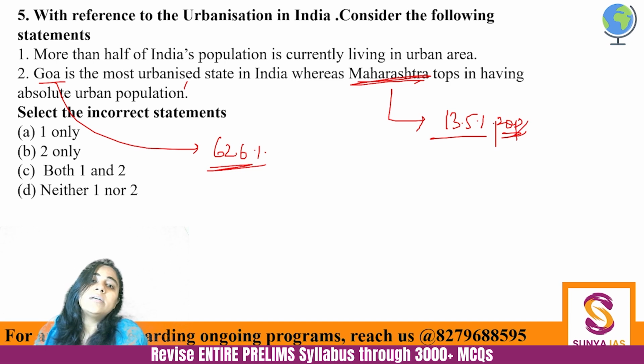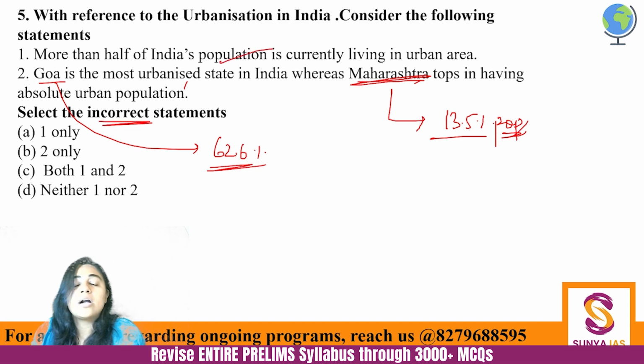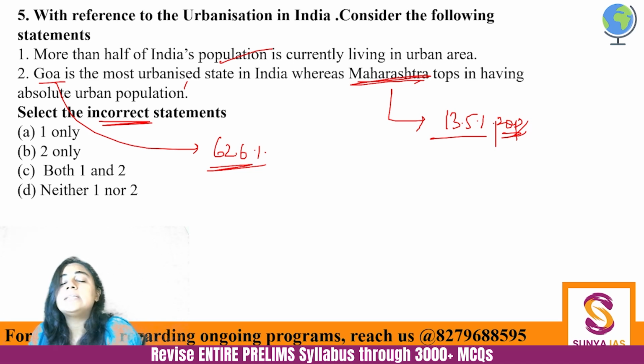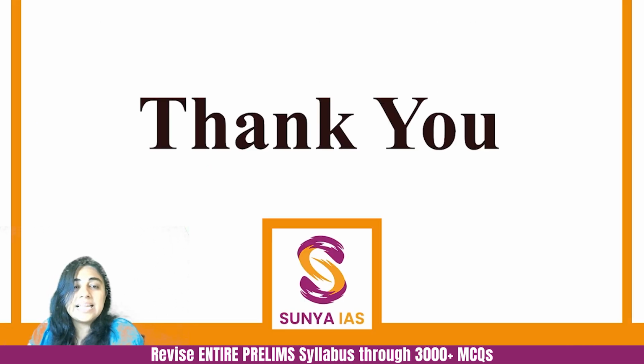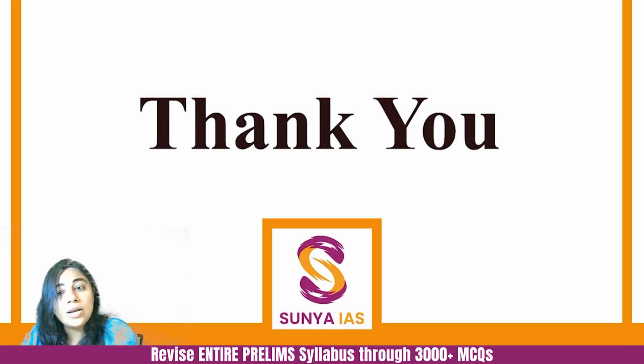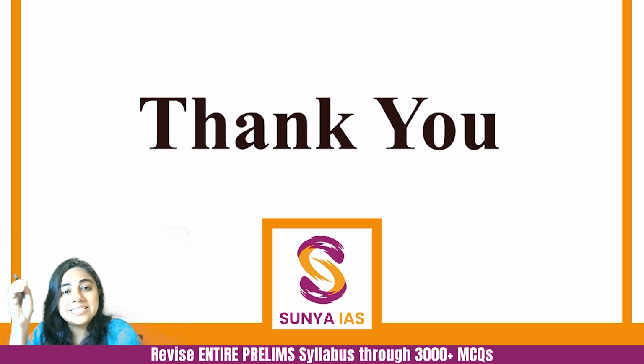Okay? So here, incorrect is the first one, because according to census 2011, we have only 31.1% population in urban areas. Second one is correct. So answer would be A, 1 only. All right, with this, we are at the end of this lecture. I told you it's going to be a very small lecture, but what are the things to take home? That we need to finish this chapter from our NCERT.